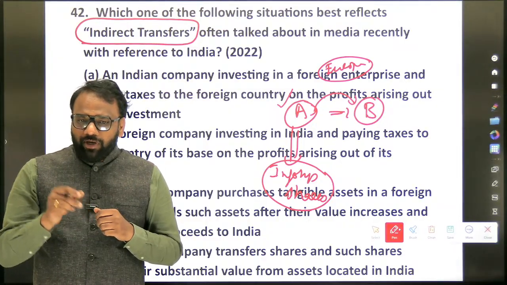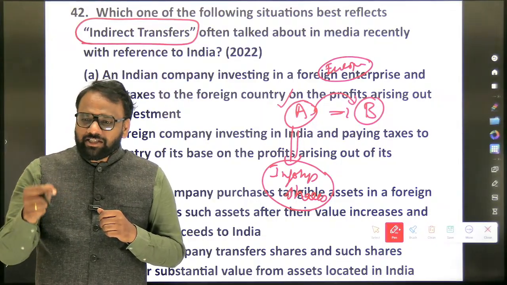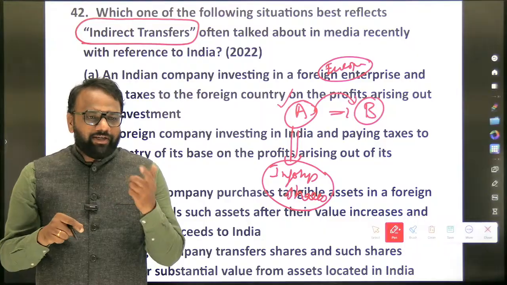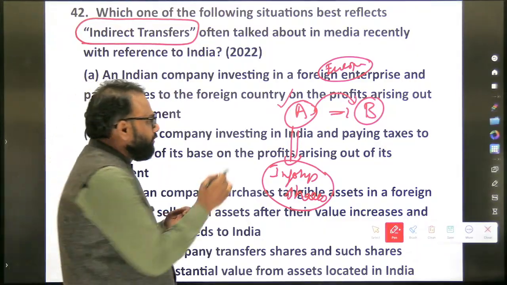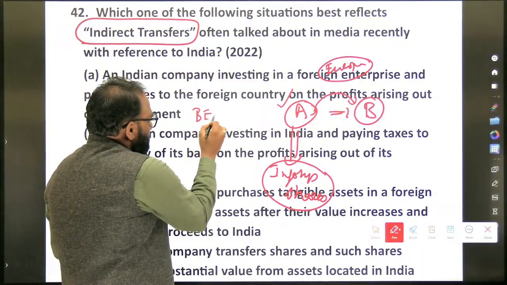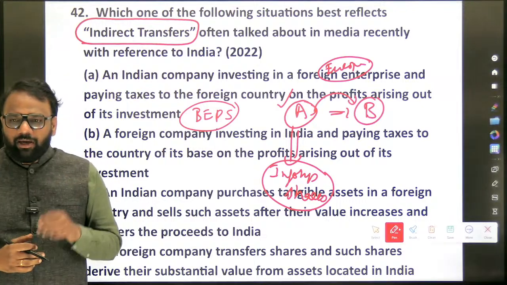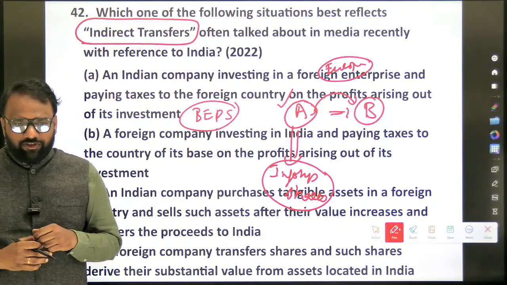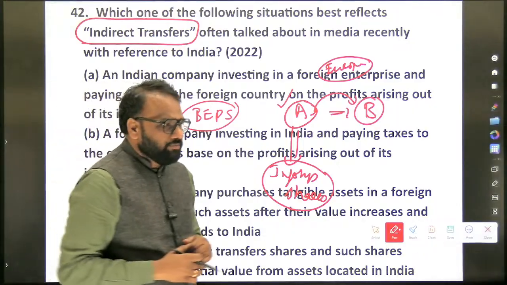Similarly, in the notes I have shared, you can go through the content and see which other strategies are used by companies to evade taxes. You will also focus on BEPS: what is BEPS and which organization is associated with it. Base erosion and profit shifting is a very important term which appears repeatedly in the newspaper.